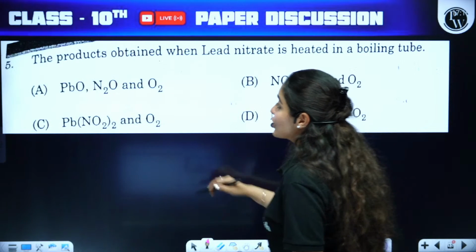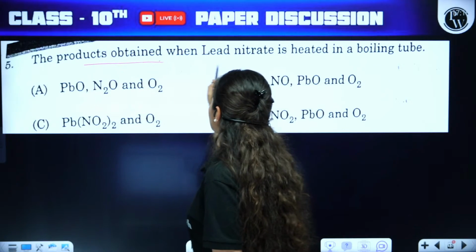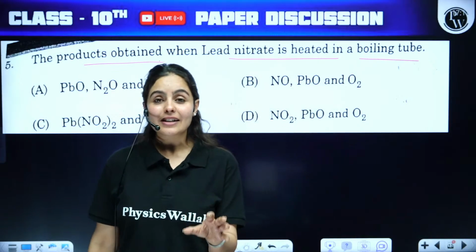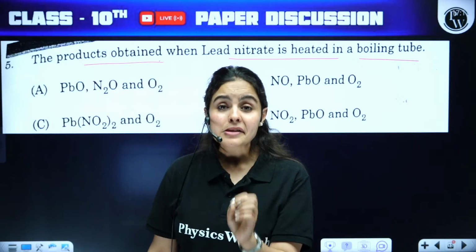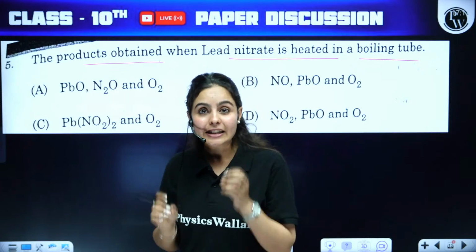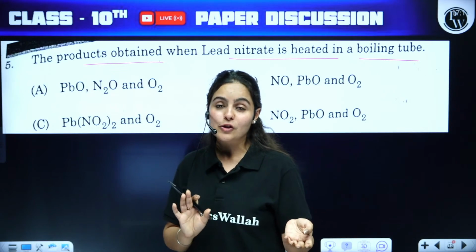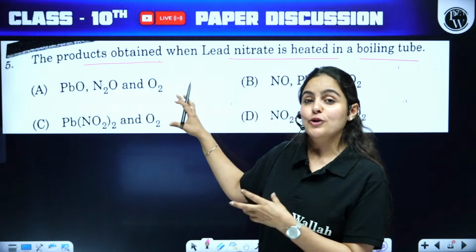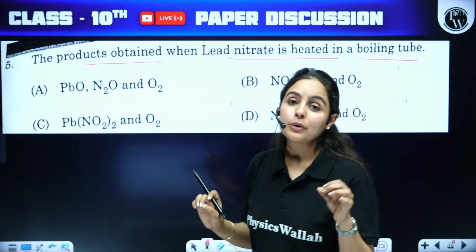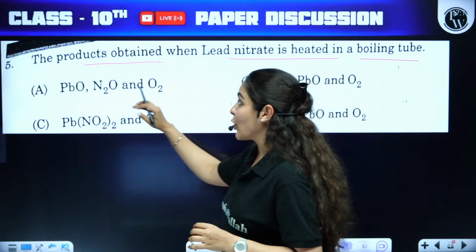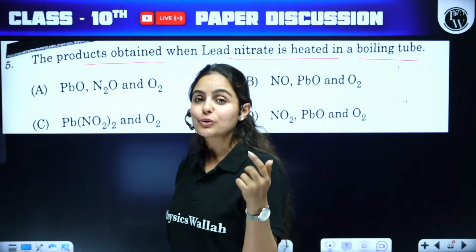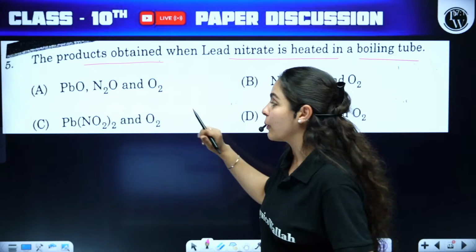All right, moving on to question number 5. The product obtained when lead nitrate is heated in a boiling tube. Let me tell you guys, for the past few years, this question is coming in the paper. Literally, if you pick past year papers also, you'll find this question to be the common one among all the papers. This is very, very important, and it is important for your higher grades also. As you will now be moving to grade 11, this reaction is super important.